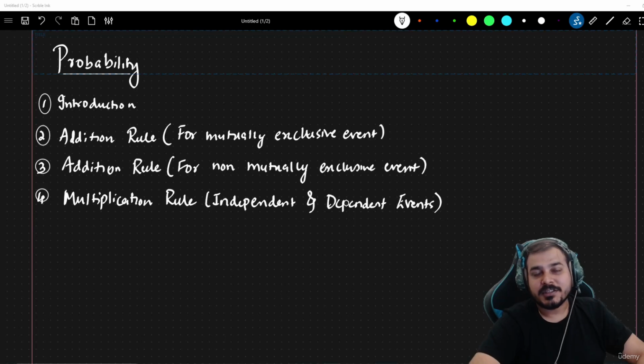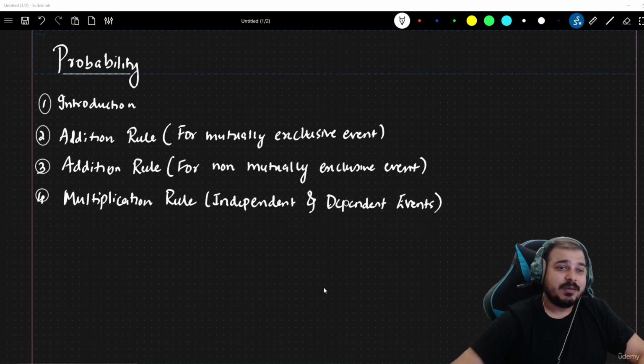So guys, we'll continue the discussion with respect to statistics, and now in this topic we are going to discuss probabilities. Probabilities are pretty important because in machine learning, where you are doing classification algorithms, you get your output based on probabilities, and based on a threshold value you decide which class it may probably belong to. But in probabilities, we'll try to understand some of the important information in terms of statistics.